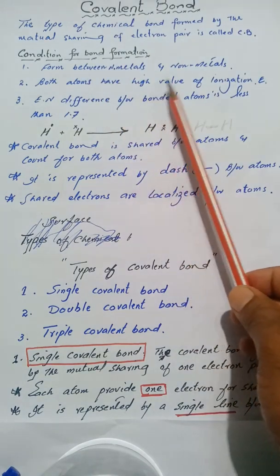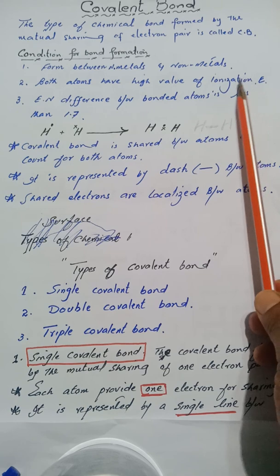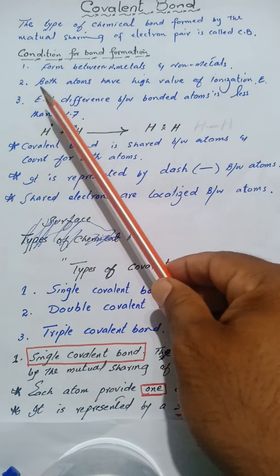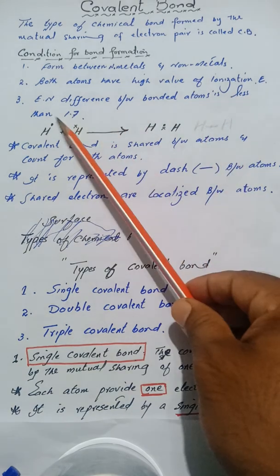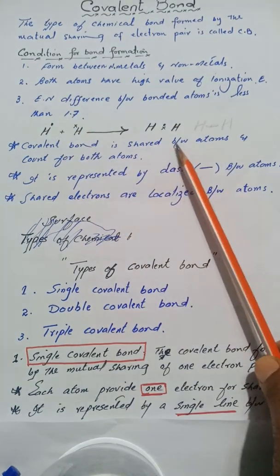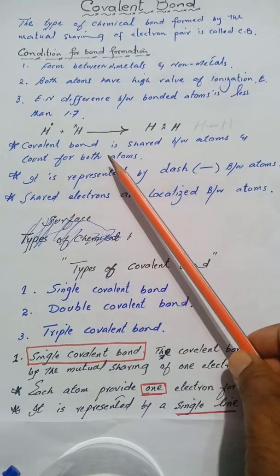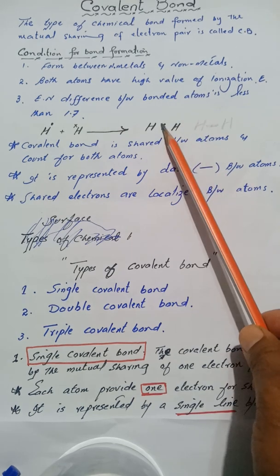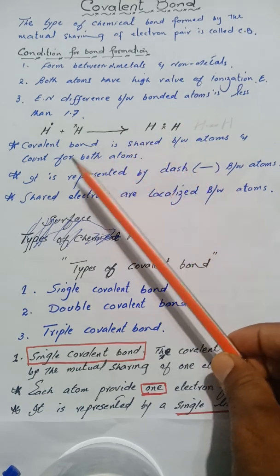Both atoms have high value of ionization energy. No atom can lose its valence electron easily. Electronegativity difference between bonded atoms is less than 1.7. A covalent bond is shared between atoms and counted for both atoms. It means that these shared electrons are counted for both bonded atoms.